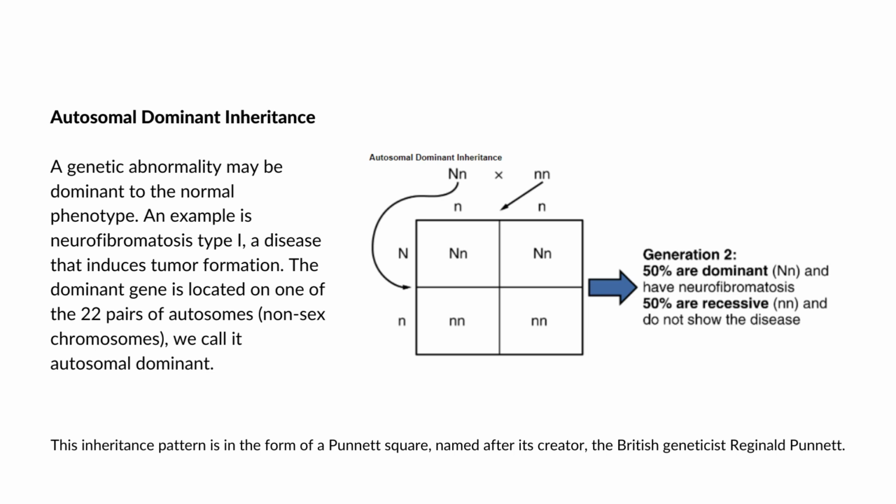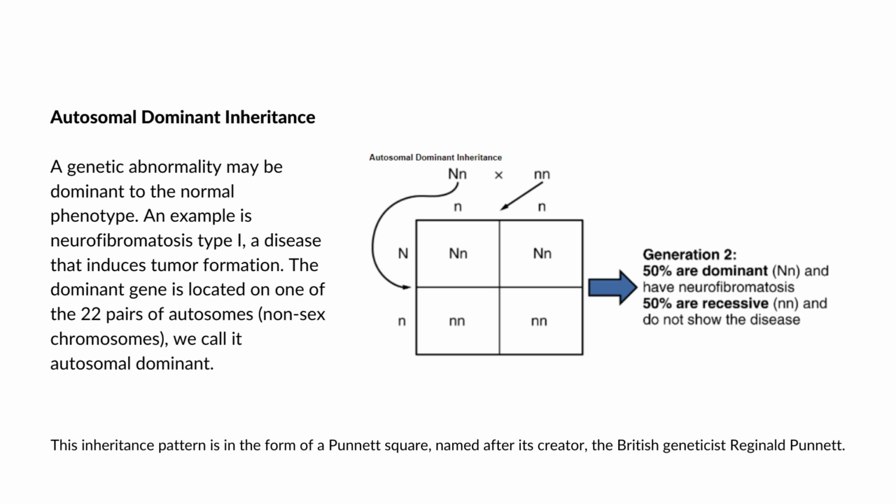The heterozygous parent would have a 50% chance nga mapasa niya ang iya dominant allele for the disorder sa iya offspring. And si homozygous parent naman will always pass the normal allele.